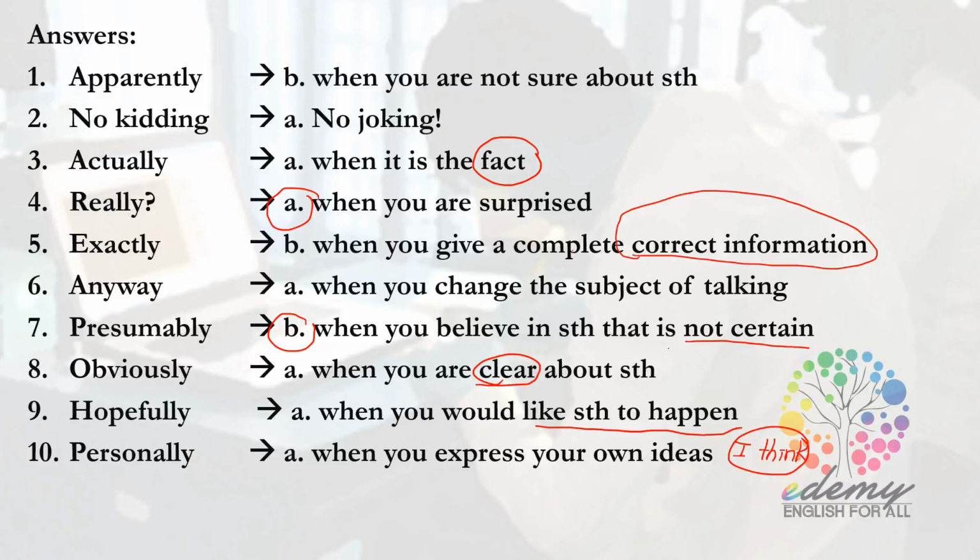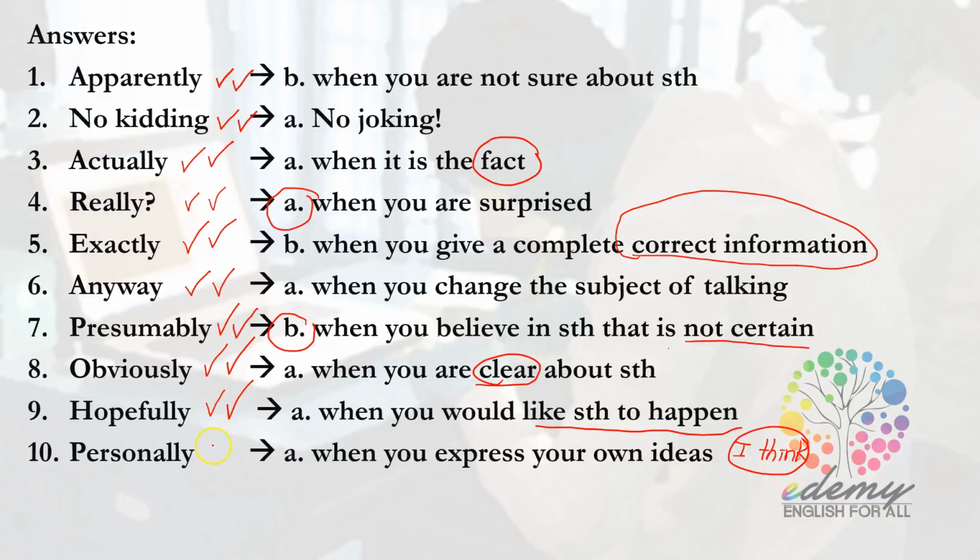Okay, let's do some drilling of these adverbs together. The first one: Apparently. No kidding. Actually. Really. Exactly. Anyway. Presumably. Obviously. Hopefully.